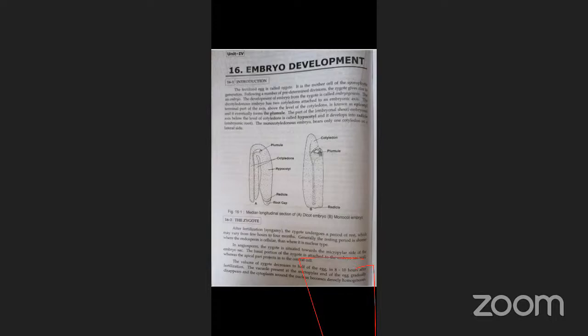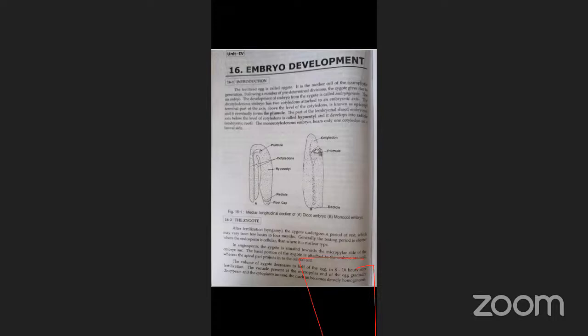The dicotyledonous embryo has two cotyledons attached to an embryonic axis. The terminal part of the axis above the level of the cotyledons is known as the epicotyl.